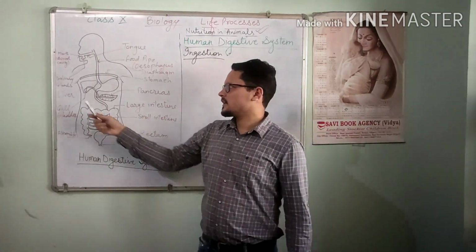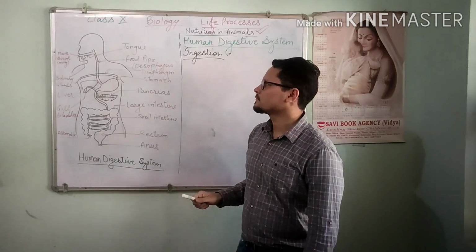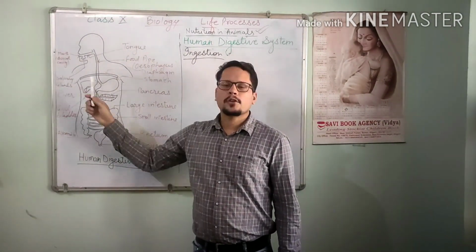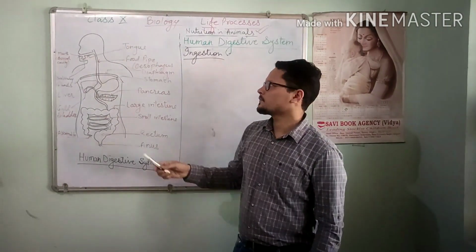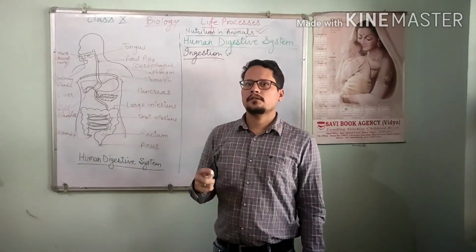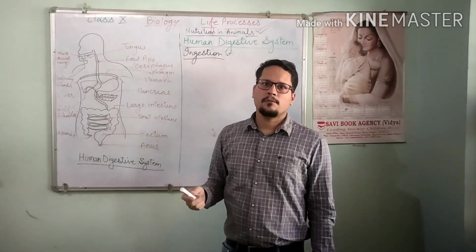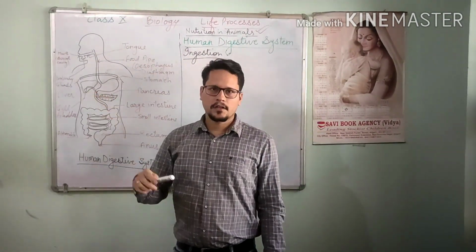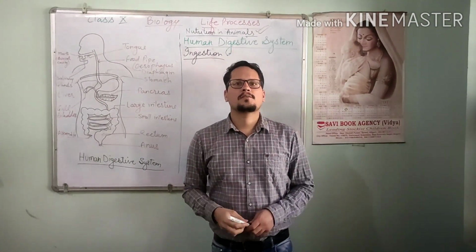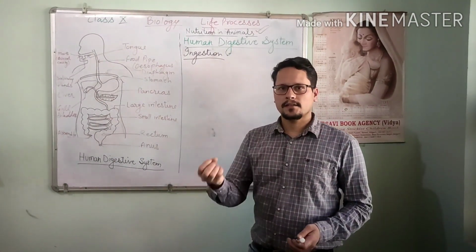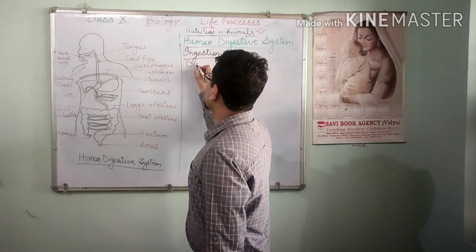Inside the buccal cavity there are salivary glands, tongue and teeth. Salivary glands produce a watery substance called saliva. With the help of our teeth we chew the food, and the tongue helps in mixing the saliva with the food we have chewed, so that this food becomes soft and pulpy and we can easily swallow it. Next step is digestion.